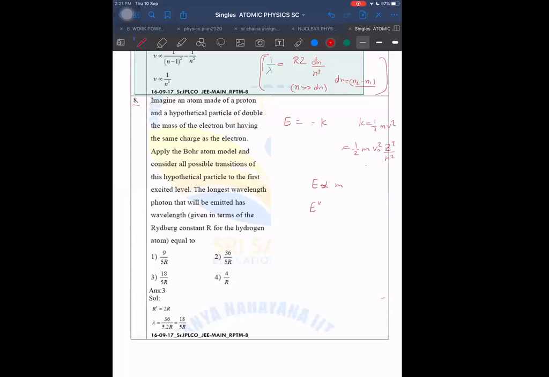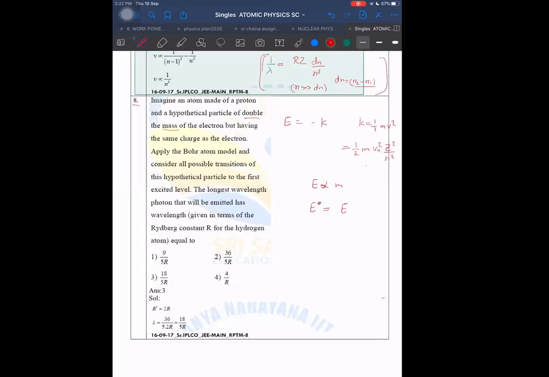So E star means when the mass changes, that I'm referring to by E star. Either mass changes because of not neglecting the mass of electron in terms of proton, then it will become reduced mass. But in other cases, when the mass itself is changed, for example here mass is becoming double in a hypothetical scenario, then rather than converting m into reduced mass, I will convert m into m dash. So let m dash be equal to 2m here. So I can write it in this way.